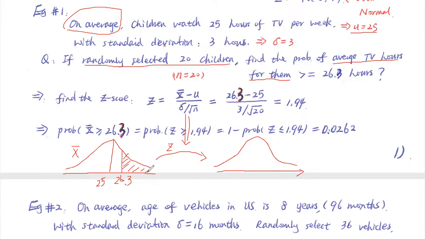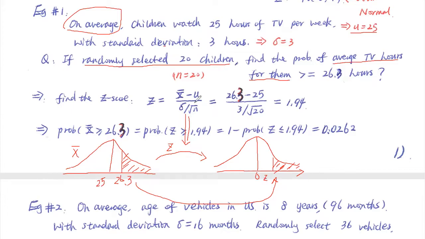26.3 hours. So that means we do the conversion here. Center to center, we get 0, no worries. And then 26.3, this number should match to some number here. In other words, we try to find this probability. If we can do that, we are good. So 1 minus the probability? That's right, if we find the Z here. So let's do that step by step. First, how do we find Z?